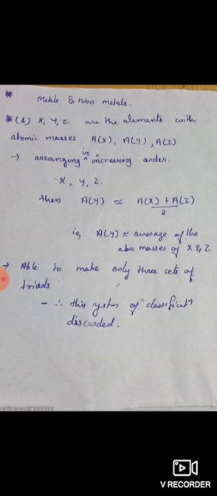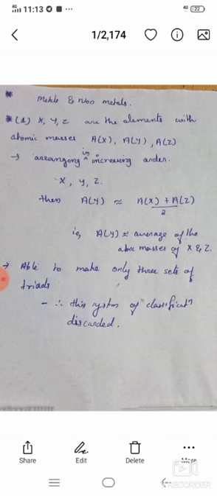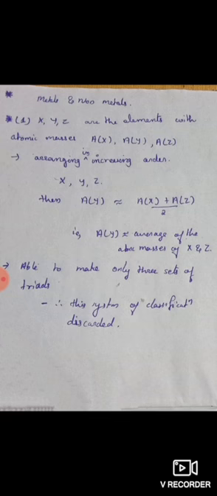He arranged the elements in increasing order of their atomic masses. On arranging them, he assumed that the atomic mass of the middle one would be approximately equal to the average of the atomic masses of the first and last ones.